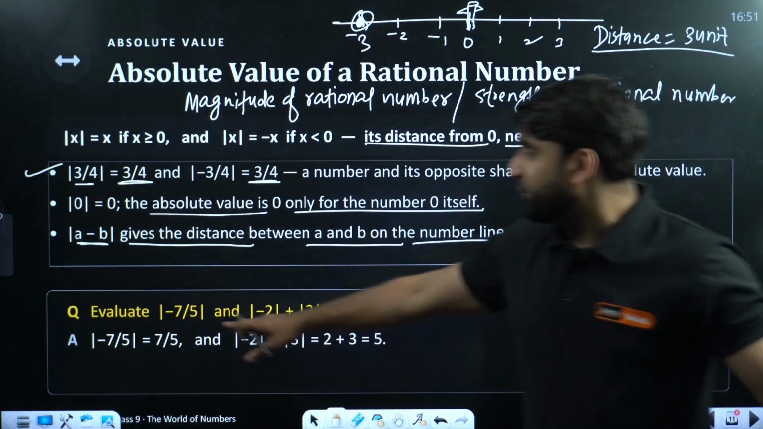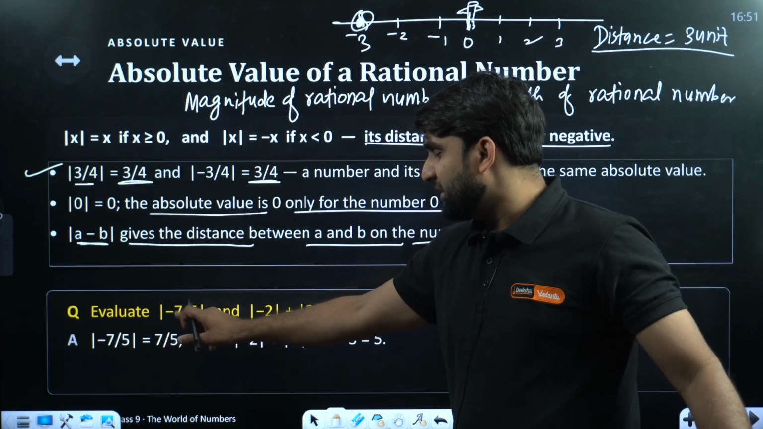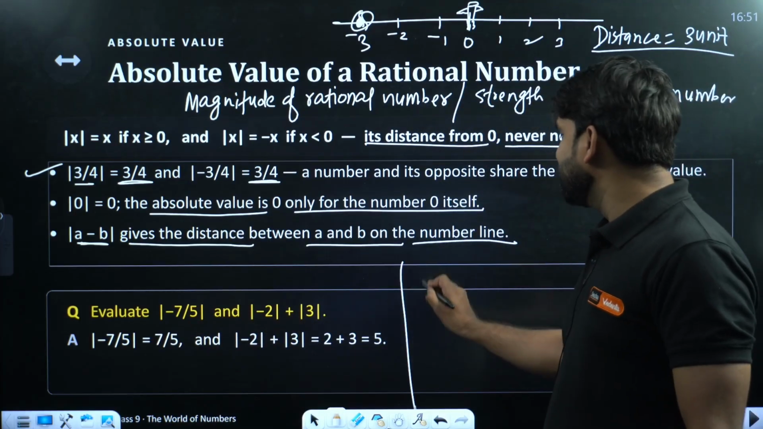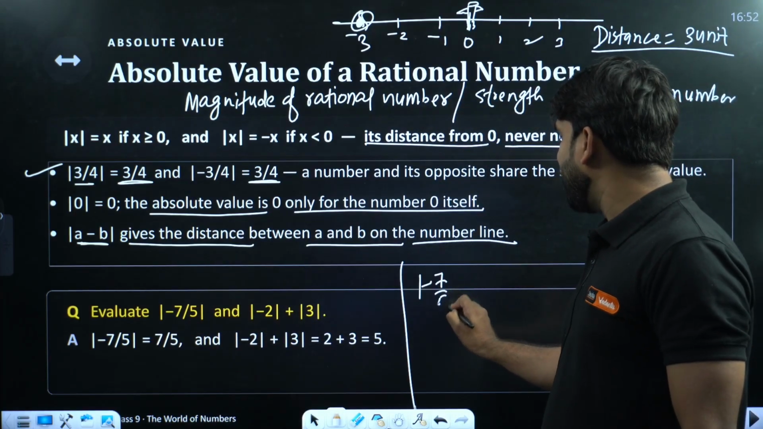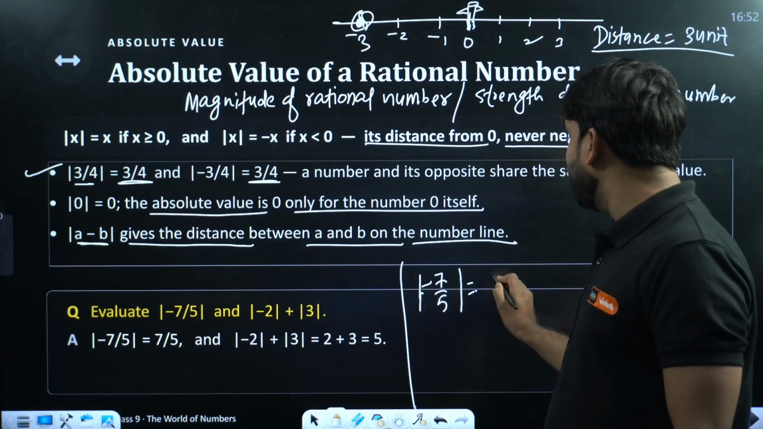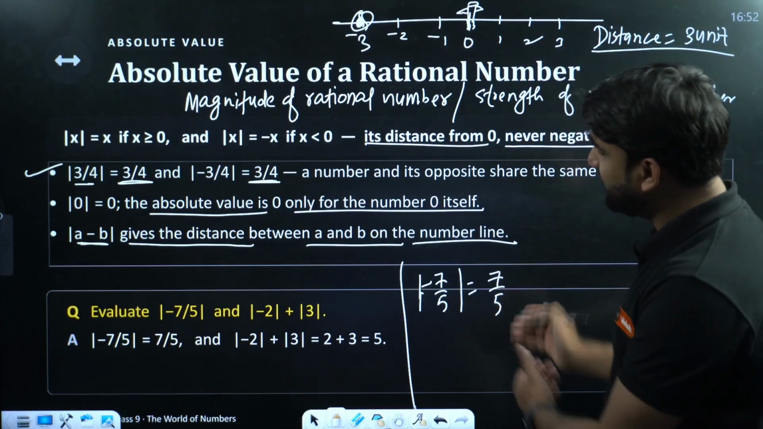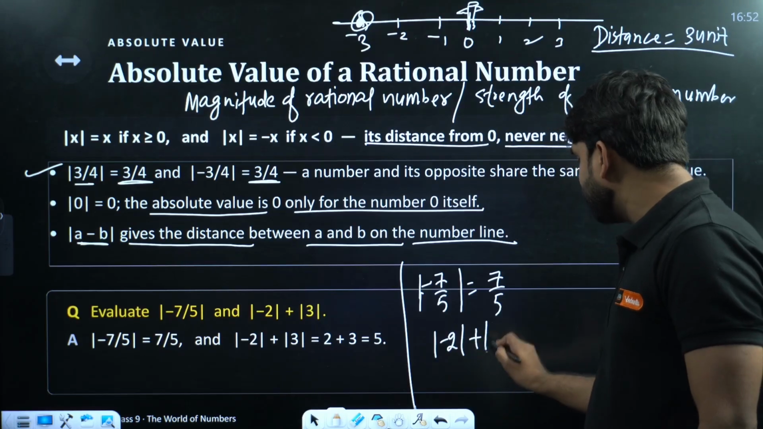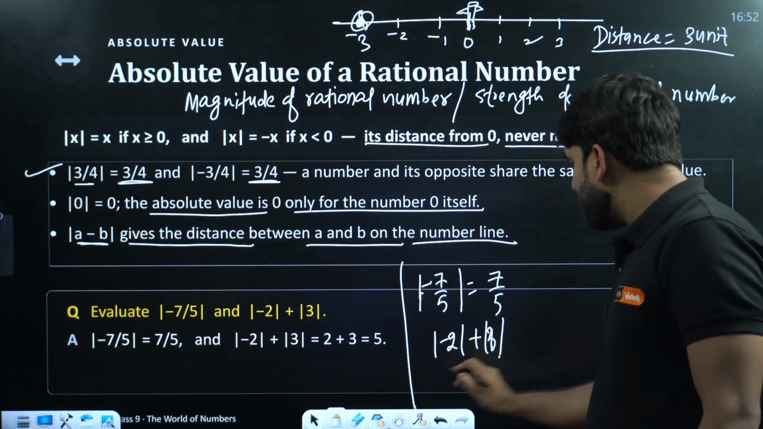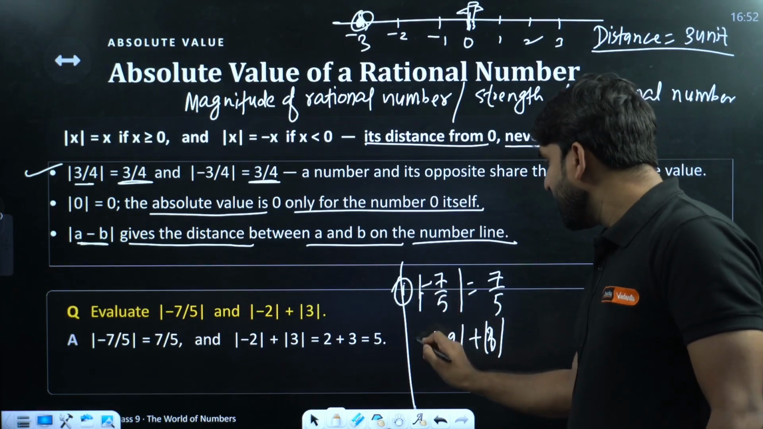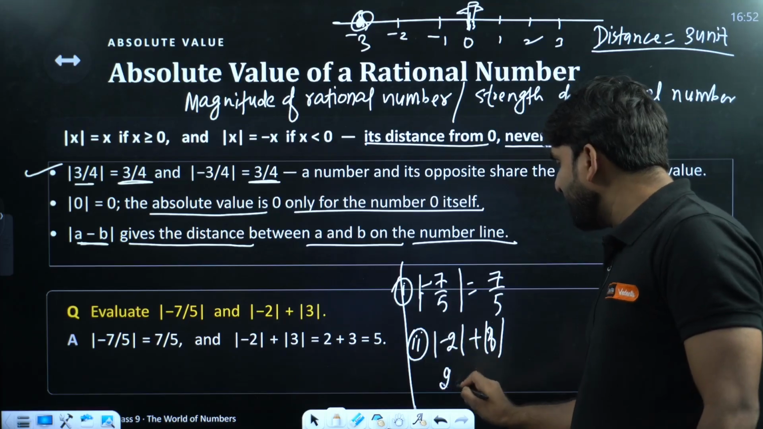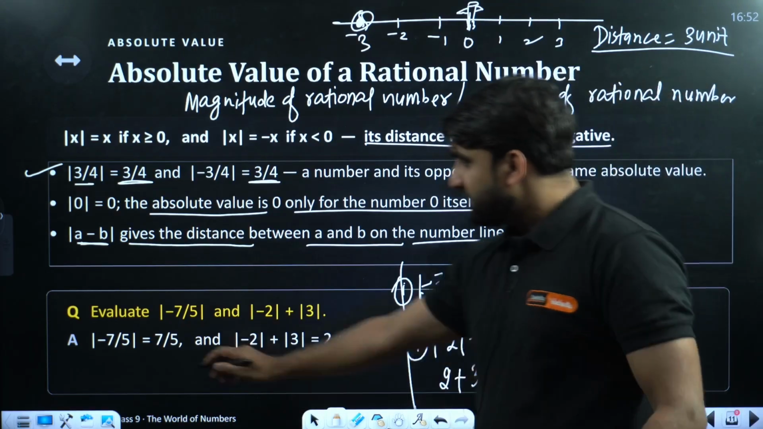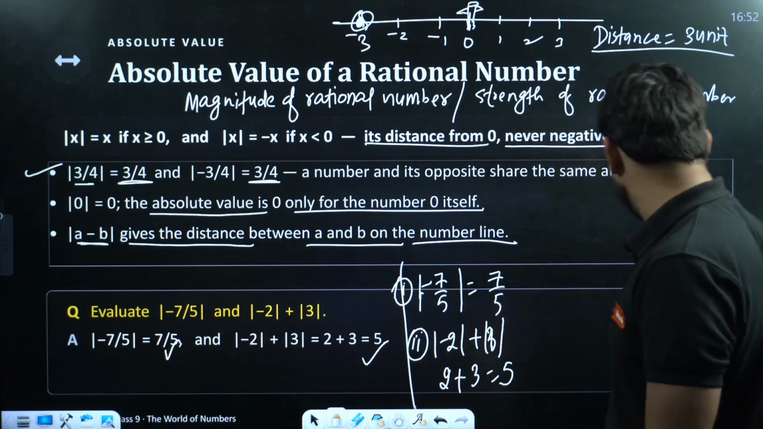So let's do one question. Evaluate the modulus of minus 7 by 5. What will be the result? If minus 7 by 5 is under mode, this will be equivalent to 7 by 5. This is the absolute value. Now second is minus 2 plus mode of 3. Minus 2 will become 2 in absolute value, and 3 is 3. So the answer will be 5. Positive, and here is also positive. Moving ahead.